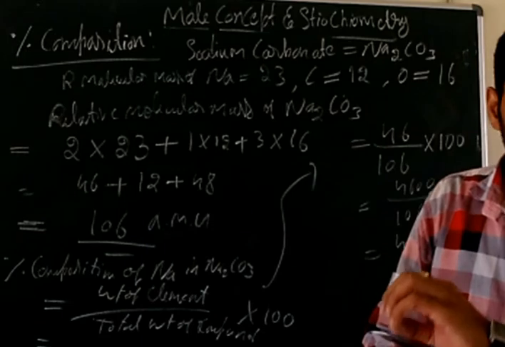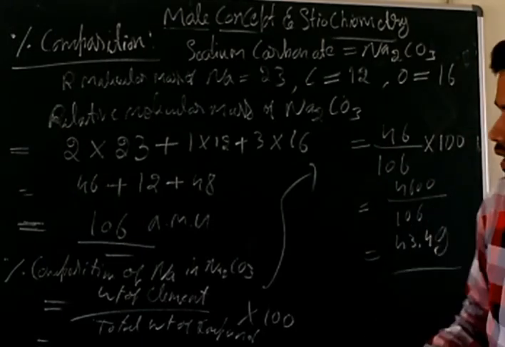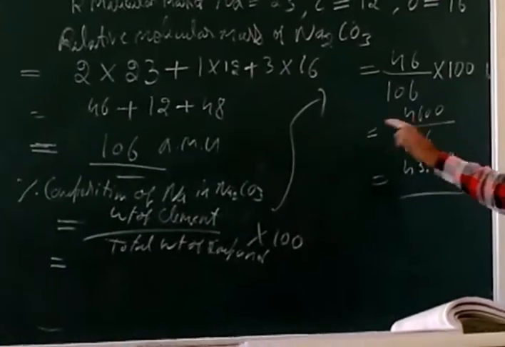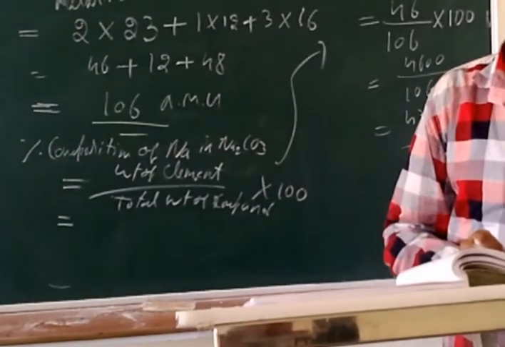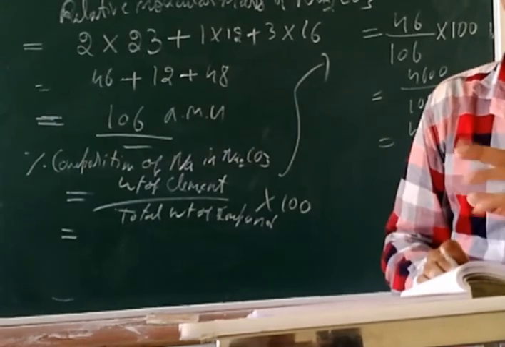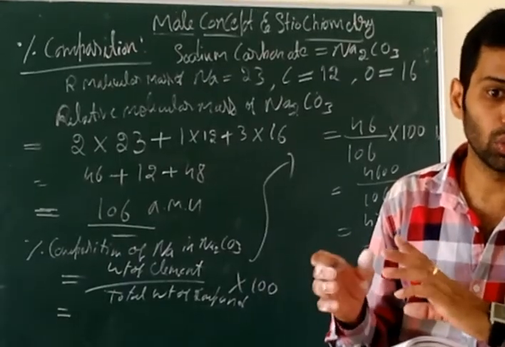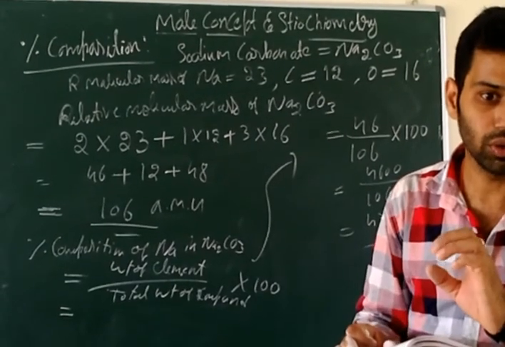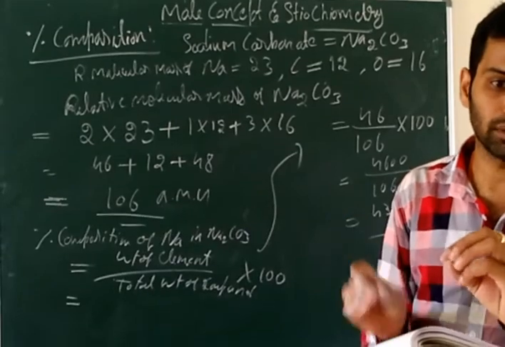If you add the percentages, they should be equal to 100. Keep it in mind. For sodium you get 43.4, and for the others you get some other values. If you add all three percentages, you should get 100. One or two variations will be there, but not more than that; 102 or 103 should not come. A variation like 99.9 something is fine.